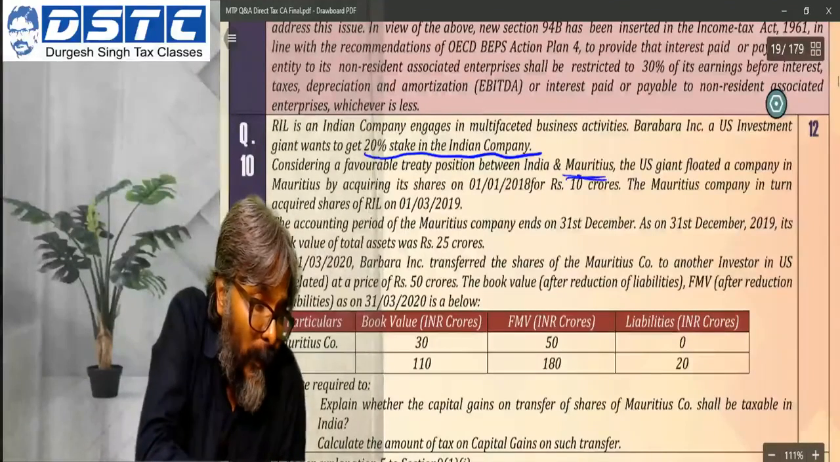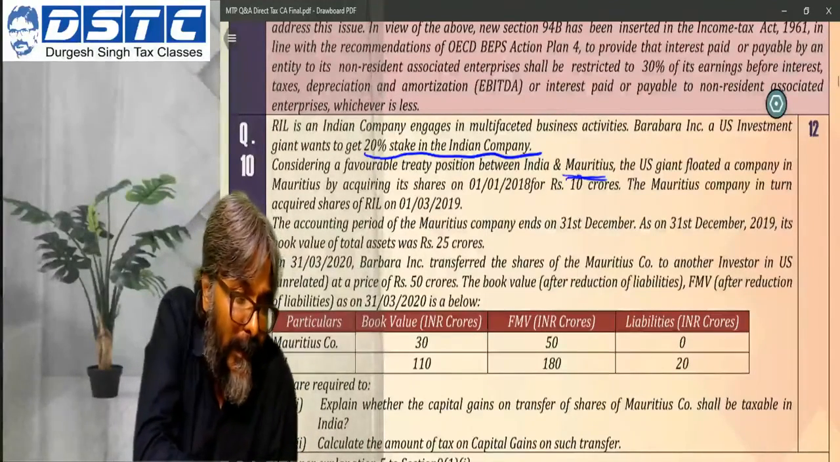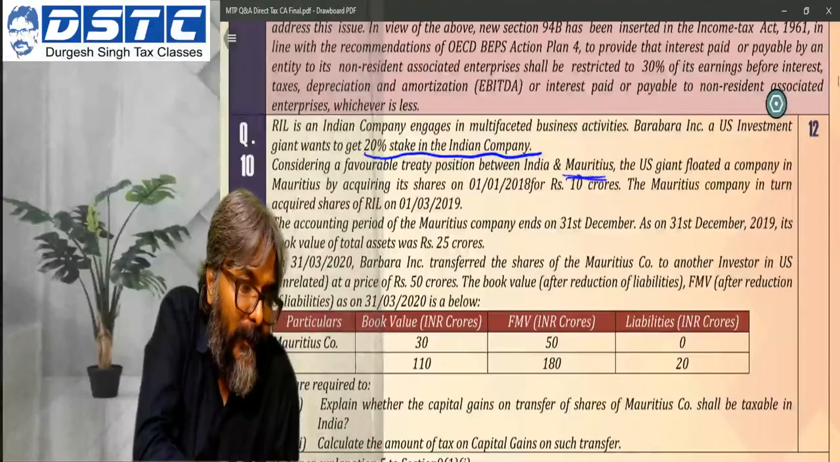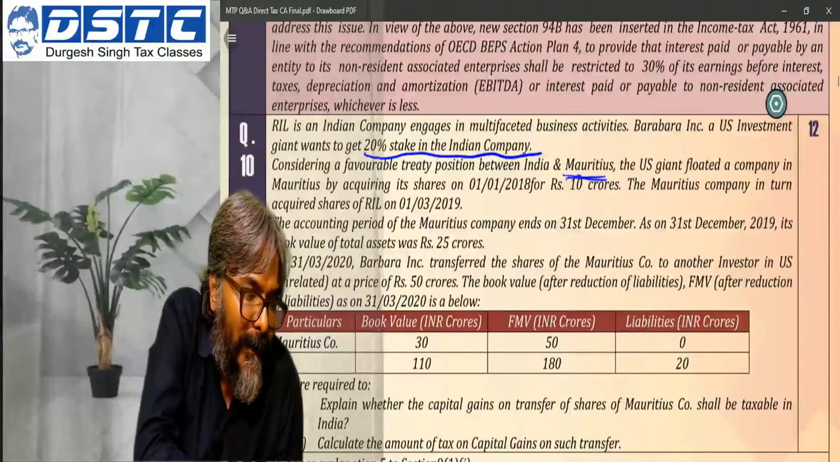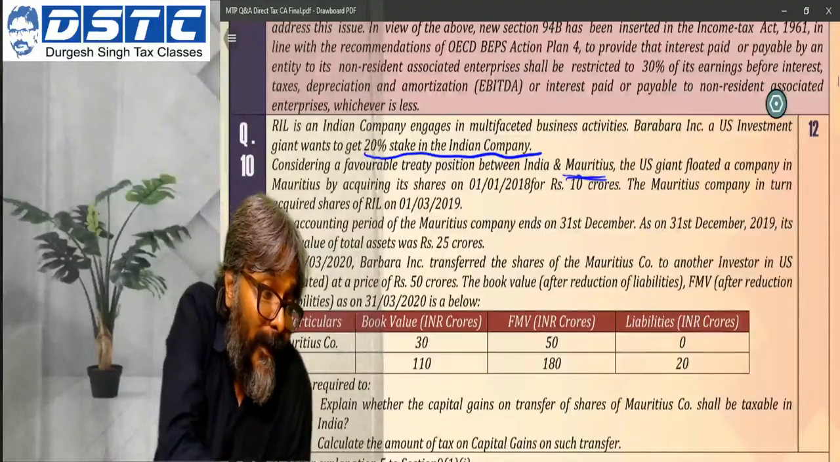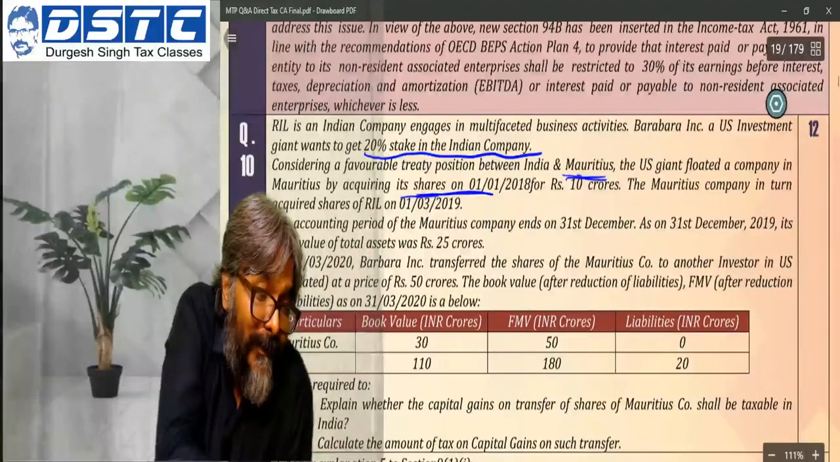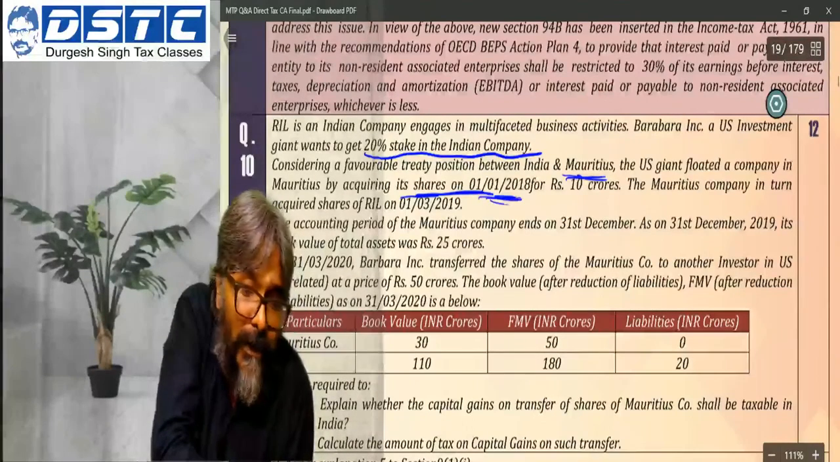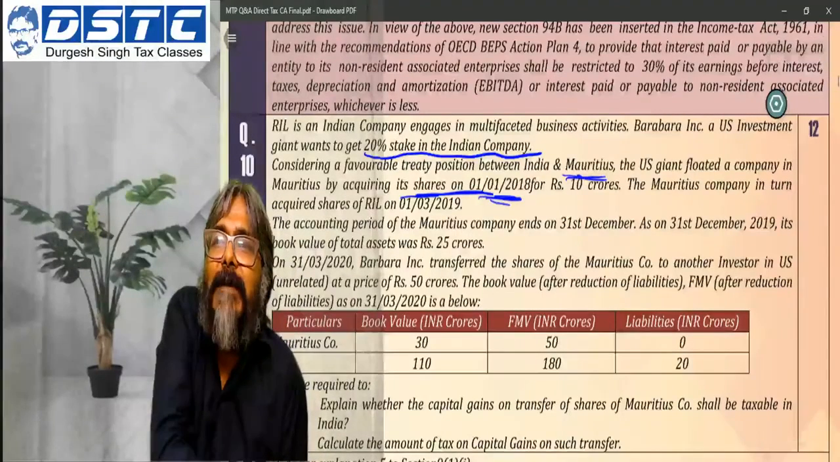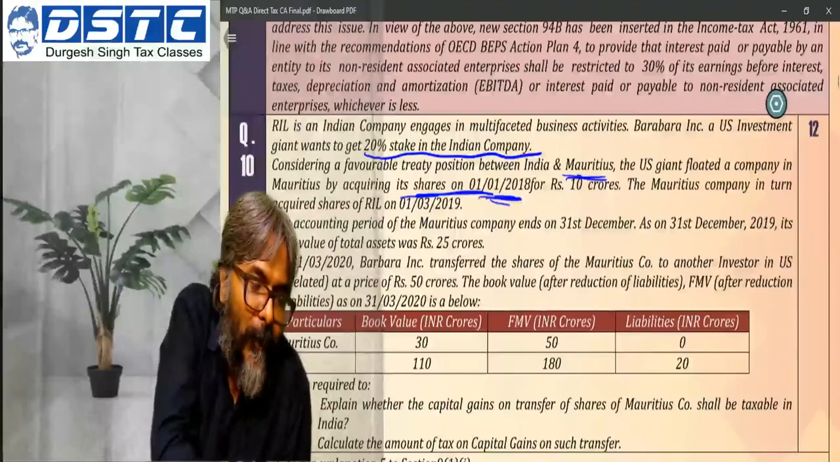Considering a favorable treaty position between India and Mauritius, the US giant floated a company in Mauritius by acquiring its shares. When they acquired the shares of the Mauritius company, it was on 1st of Jan 2018, for rupees 10 crores.